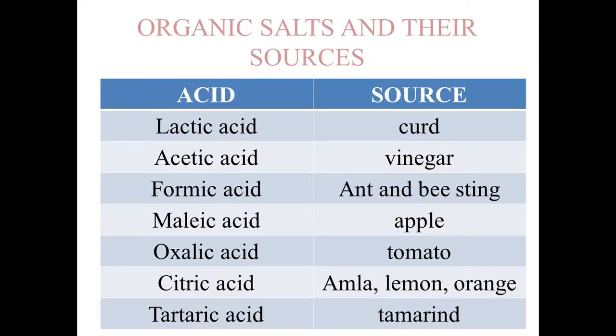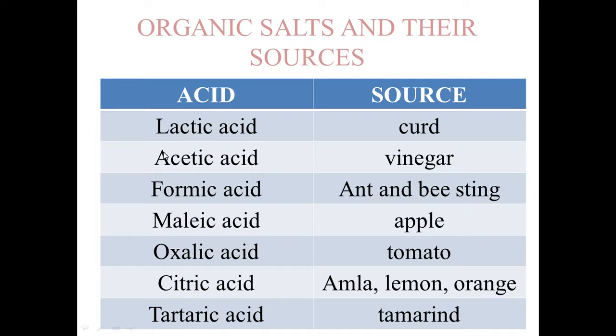Have a look at organic acids and their sources. I incorrectly typed here, that is salt, it is acid here. Organic acids and their sources.